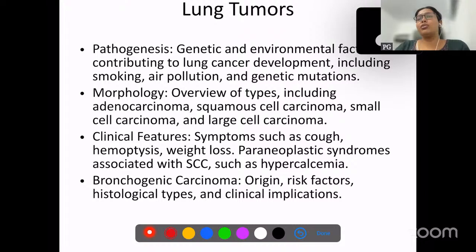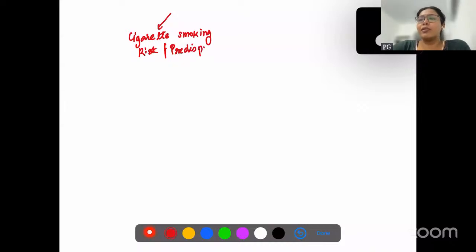So the pathogenesis of lung cancer includes, first and foremost and most important, cigarette smoking. Cigarette smoking is the most important risk factor or predisposing factor for lung cancer. All right. Nowadays, the new thing is vaping. Vaping is also an important cause, and vaping is not safe at all. It is associated with an increased risk of lung cancer.